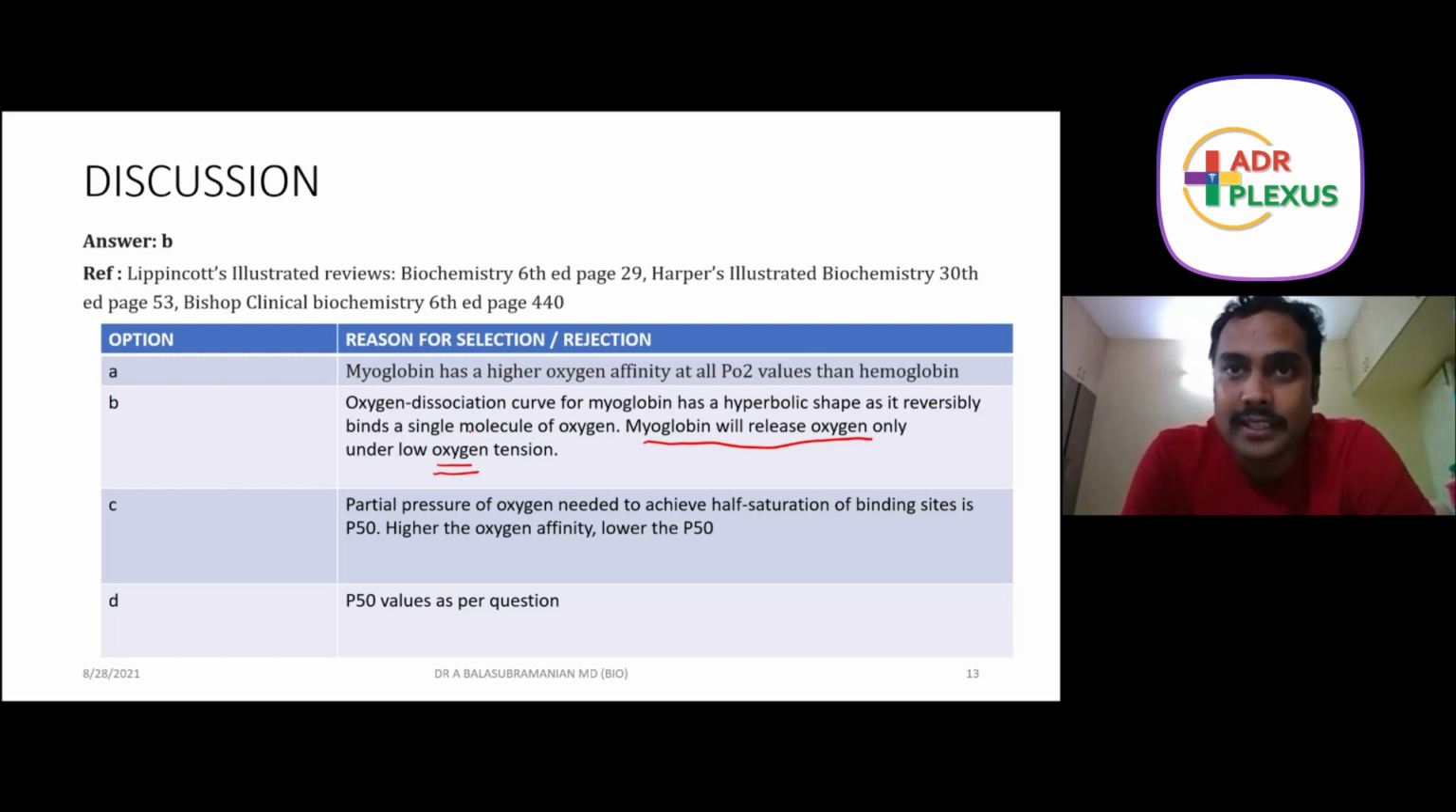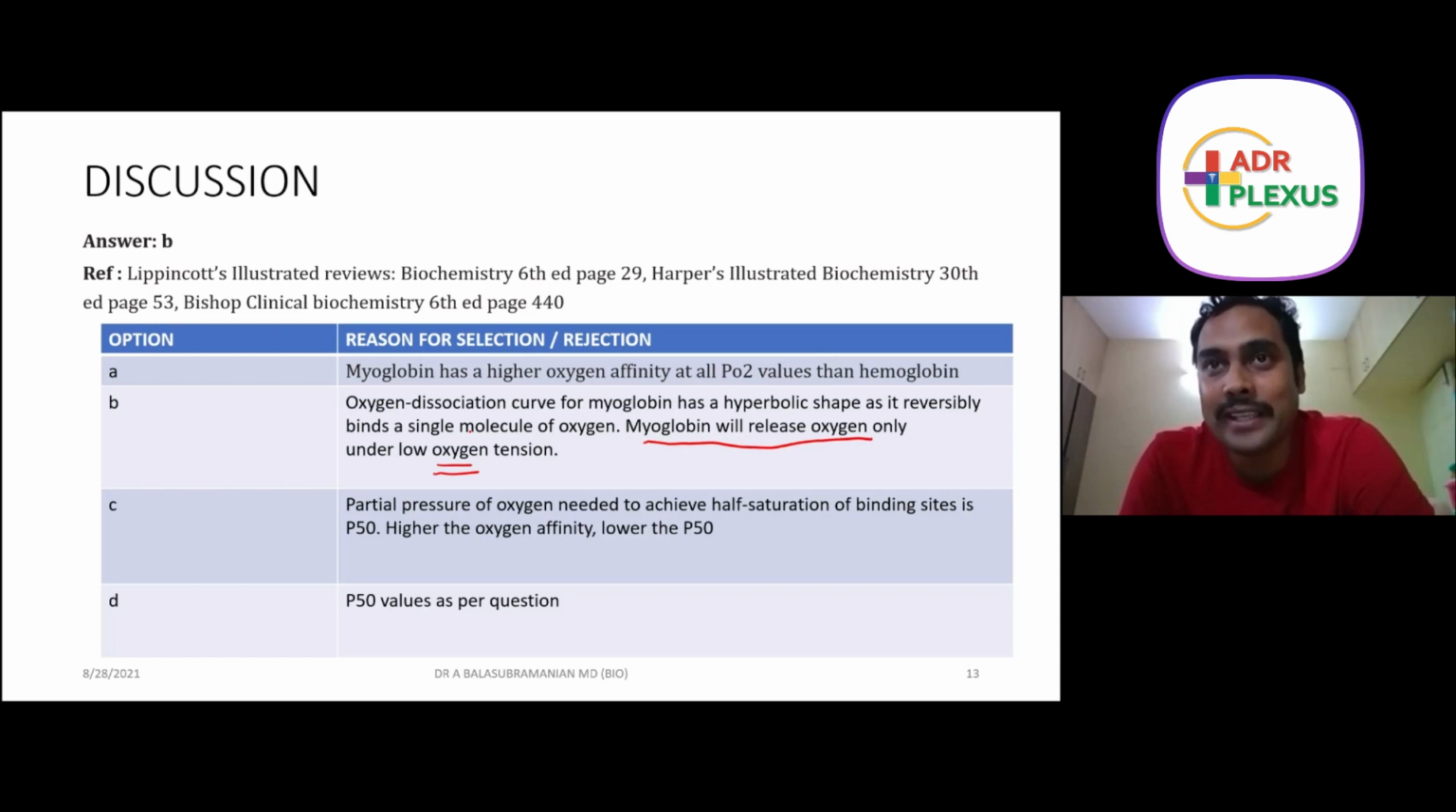Remember this. Hemoglobin is to transport oxygen. Myoglobin is to store oxygen. Myoglobin will release the oxygen when there is oxygen deficiency in the muscle. So that is the low oxygen tension. Myoglobin will release. It will not release the oxygen in high oxygen tension.